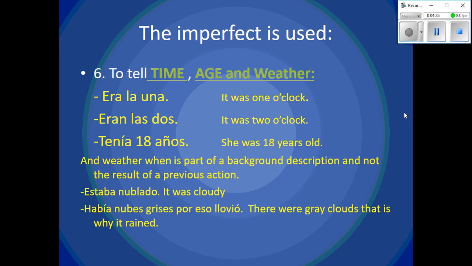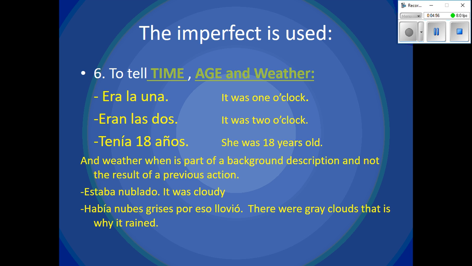To tell time, age, and weather. Eran la una. Eran las dos. Tenía 18 años. Weather, when it's a part of a background description and not the result of a previous action. Let's see the examples. Estaba nublado. It was cloudy. So it's background. It doesn't let you know when there's a beginning or an end. It's background information. It's weather.